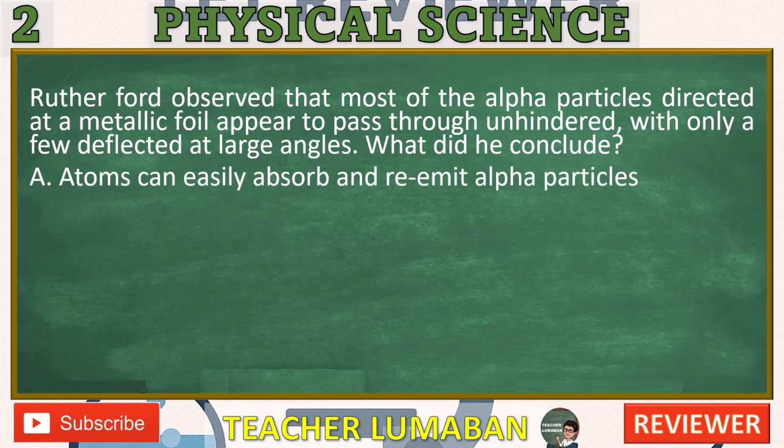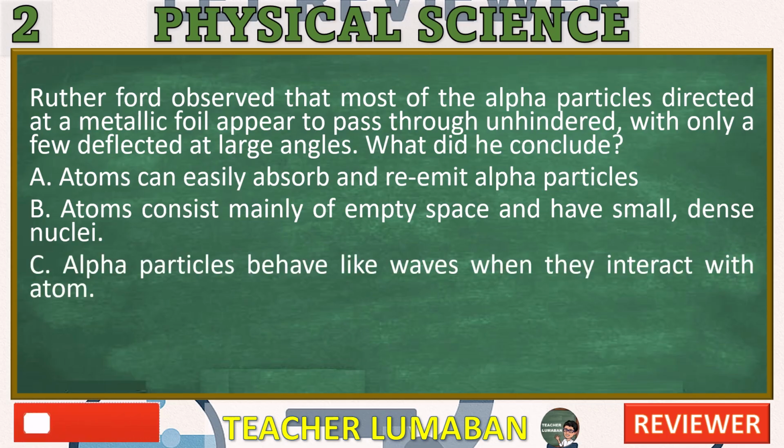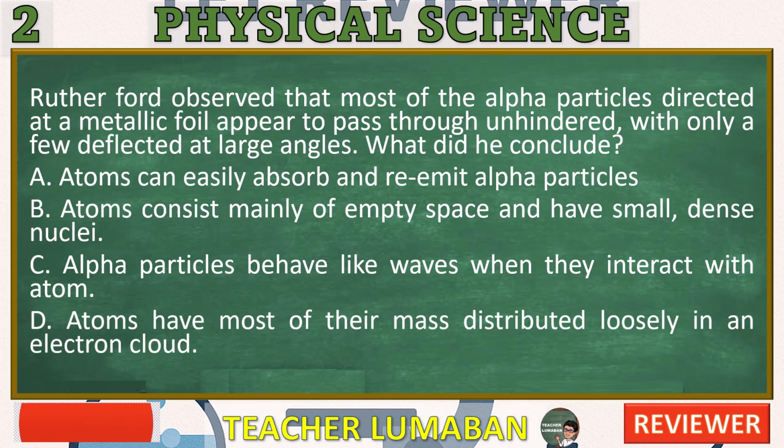A. Atoms can easily absorb and re-emit alpha particles. B. Atoms consist mainly of empty space and have small, dense nuclei. C. Alpha particles behave like waves when they interact with atoms. D. Atoms have most of their mass distributed loosely in an electron cloud. In the next 5 seconds, select the best response from the available options.